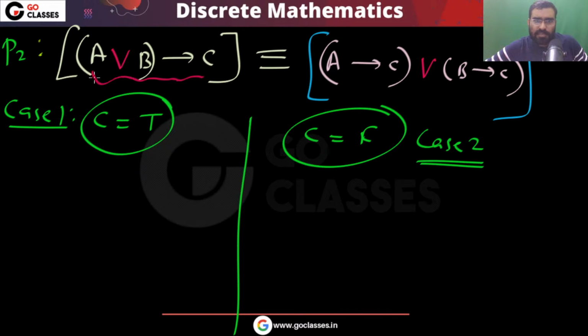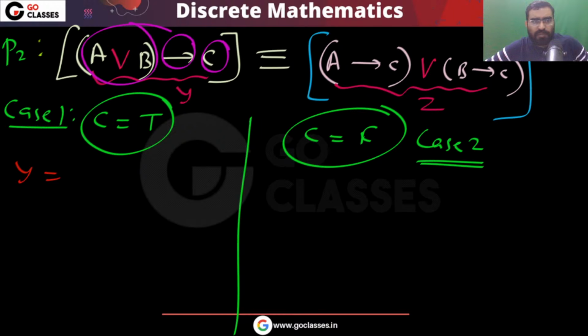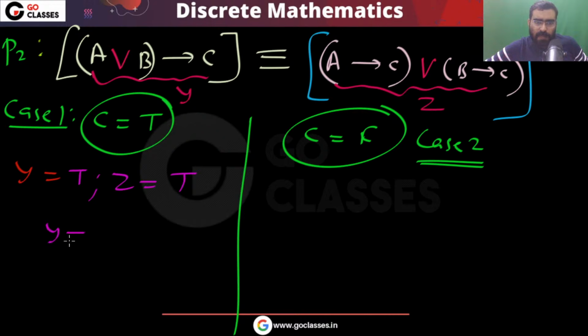Again, you can call it Y, you can call it Z. So tell me what will be Y here. If C is true, then anything implies true, that will be true. So Y will be true and Z will be true. So you can see in case 1 they are equivalent. Y is equivalent to Z in case 1.